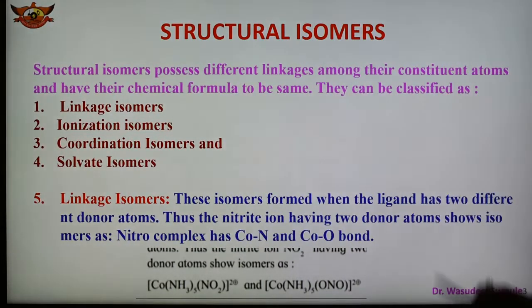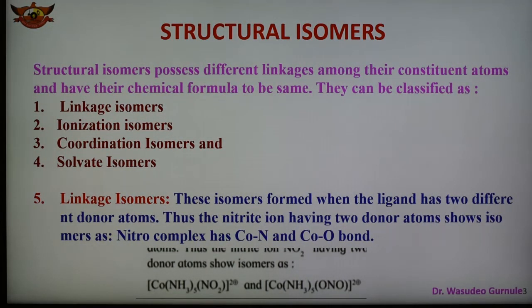So what do we mean by linkage isomer? This type of isomer is obtained from 2 possible ways of attachment of the ligand to the central metal atom. As we know, ligand attaches to the central metal ion.